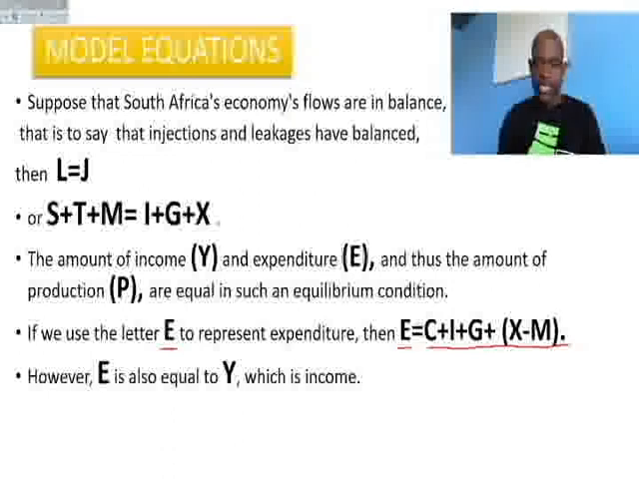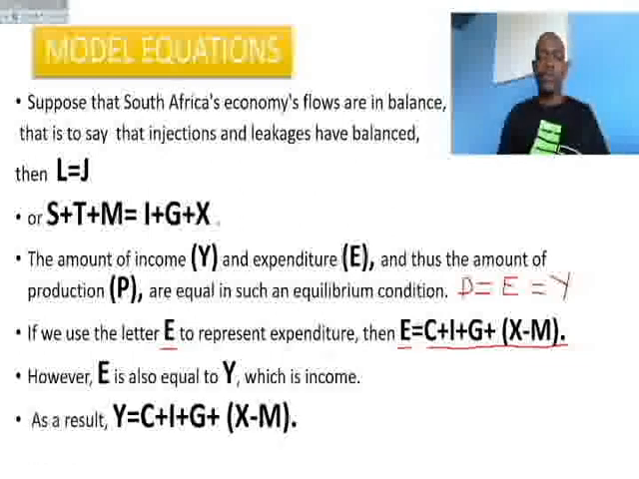Remember, the reason why we are saying that is we said that P, that is production, is equal to expenditure, that is E, and is equal to income, Y. So, since we say E is equal to C plus I plus G plus X minus M, it also means Y is equal to C plus G plus I plus X minus M.